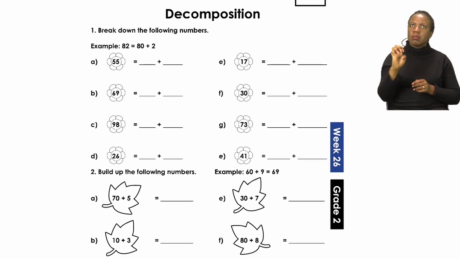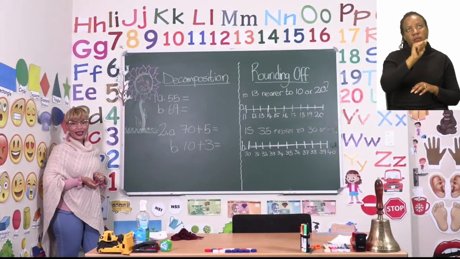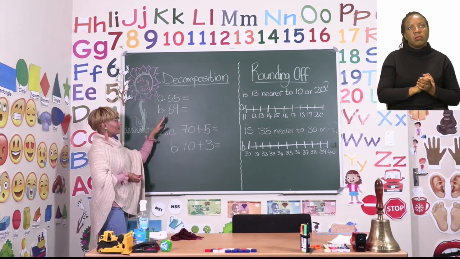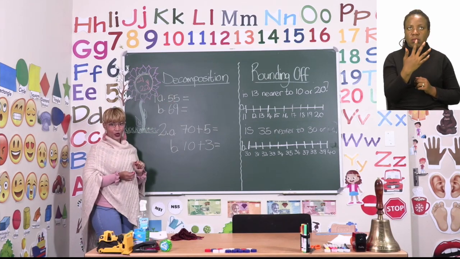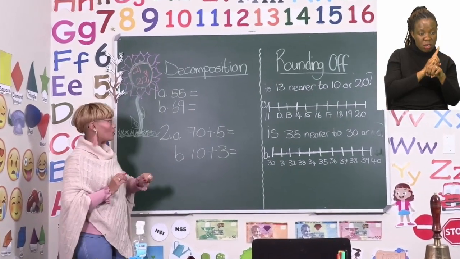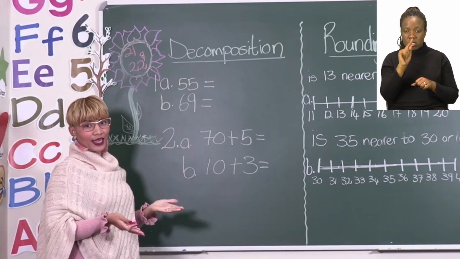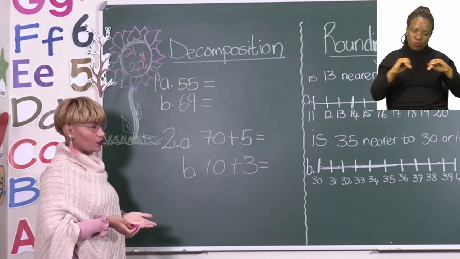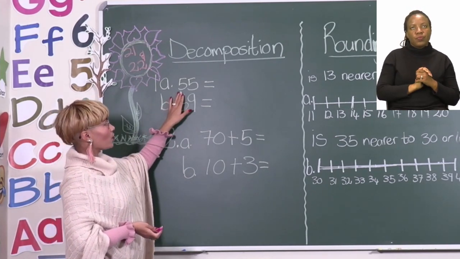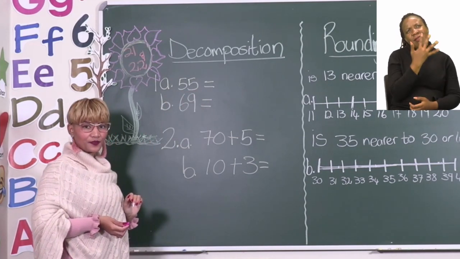Now I put 2 examples on the board for you that we are quickly going to do together. The first example, 1A, is the number 55. Remember how we did the previous example? We look at our tens and we look at our units and we break it down. What do you think we will say here for the number 55?